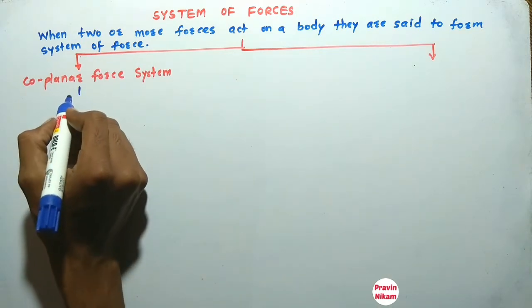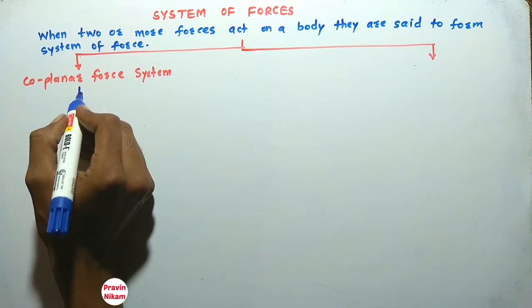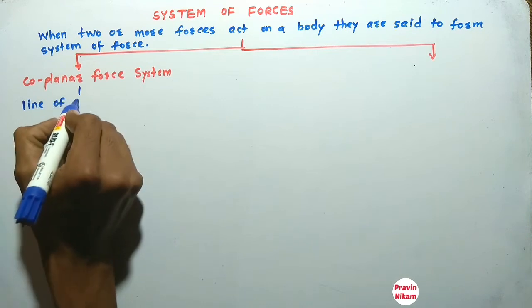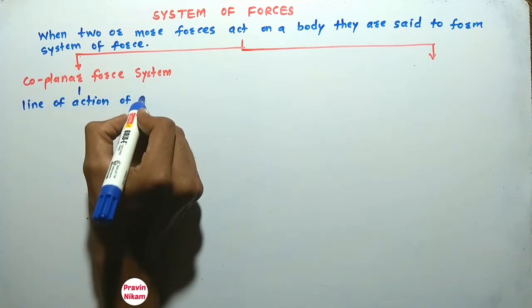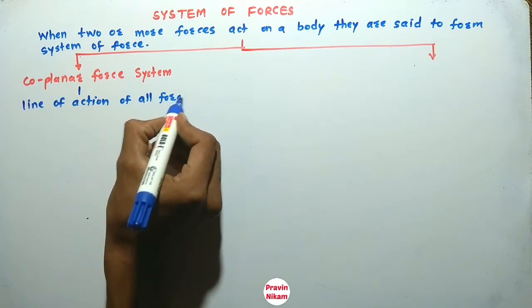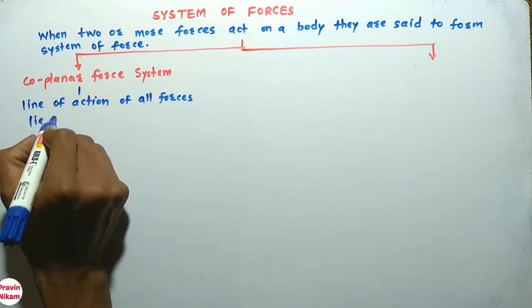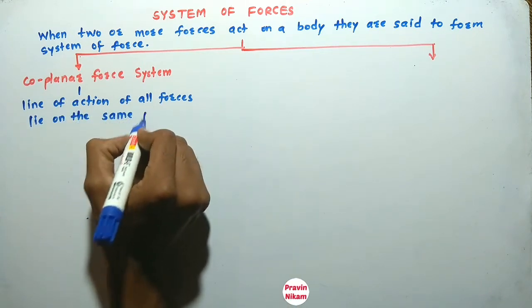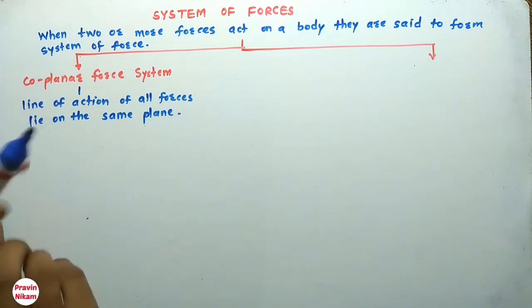If line of action of all forces lie on the same plane, then the system is called as coplanar force system.